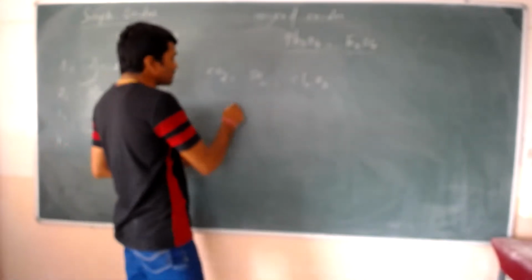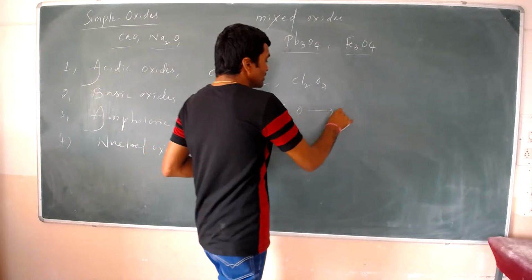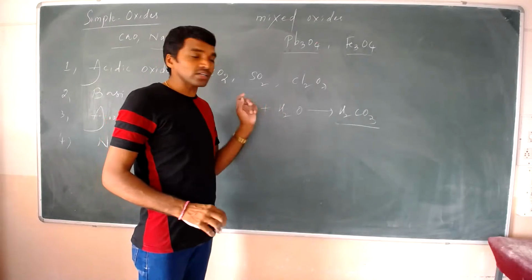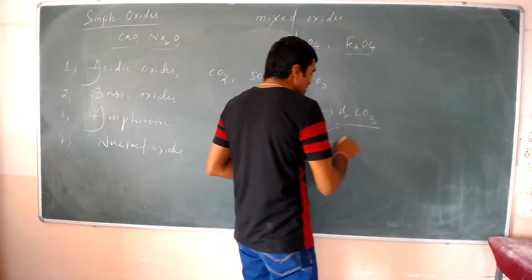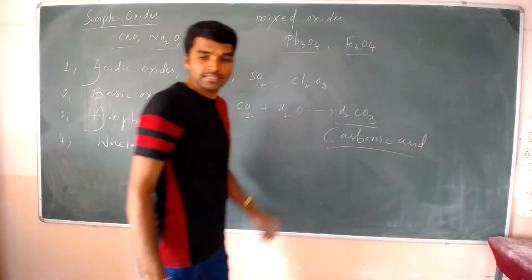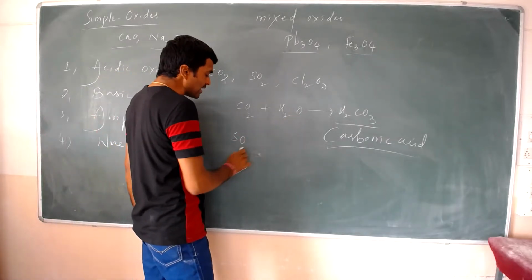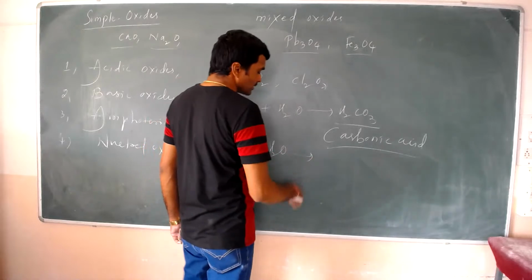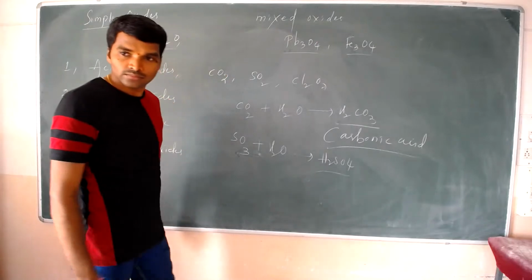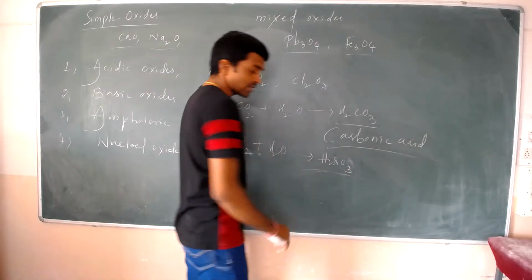For example, carbon dioxide. These are the oxides that react with water to form acids. Carbon dioxide reacts with water to form carbonic acid. Sulfur dioxide reacts with water to form H2SO3, sulfurous acid.